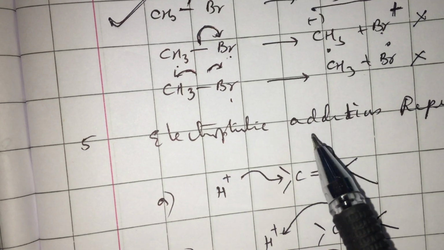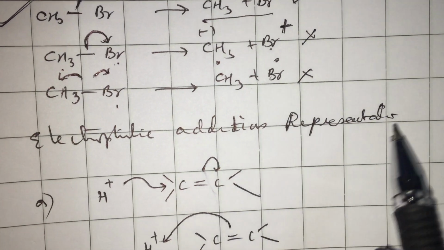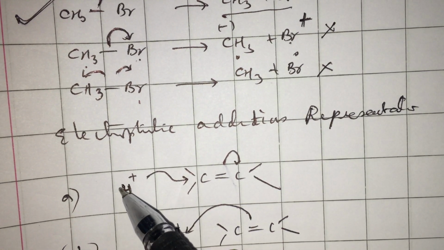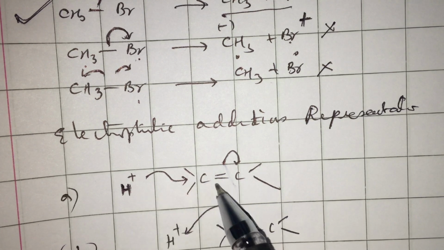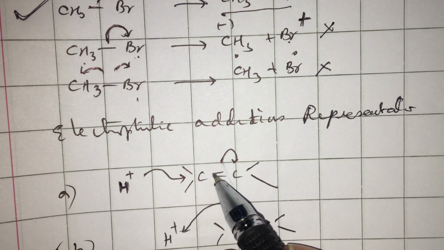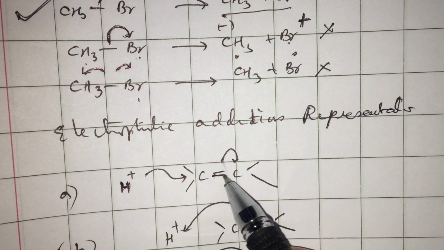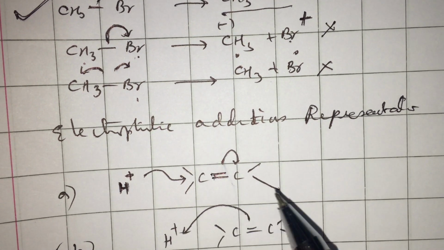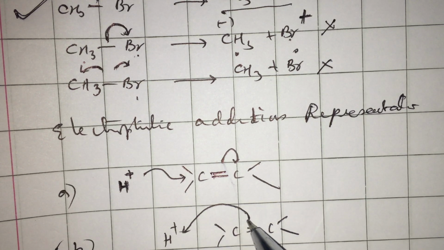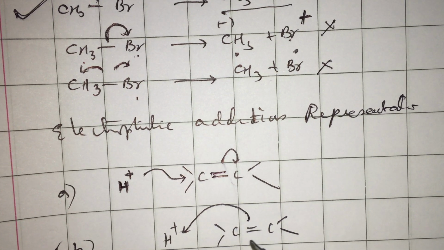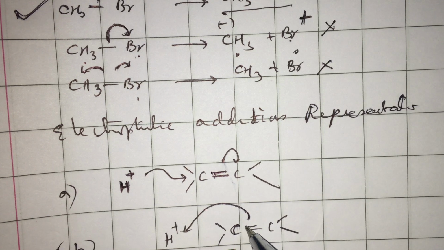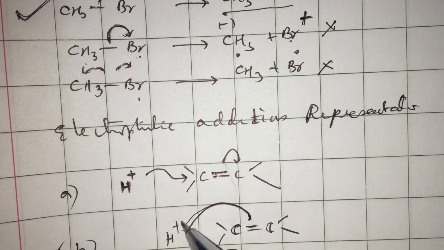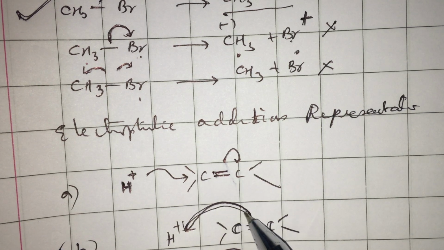One more question. Electrophilic addition is represented as? Electrophilic addition means an electrophile like H plus, or for that matter any positive ion, is attacking the electron rich site. The positive center is being attacked by an electron rich center. So this is the electron pair, the electron rich pi bond center in alkene. This tries to attack the positively charged carbon. This is the right way of showing.